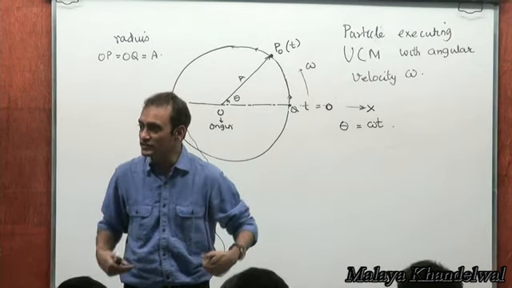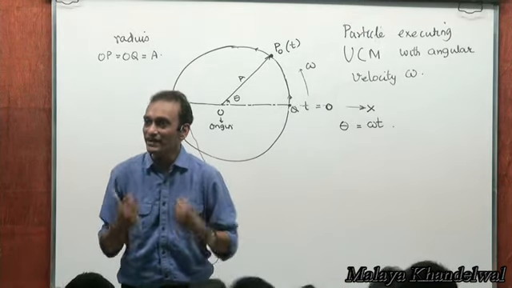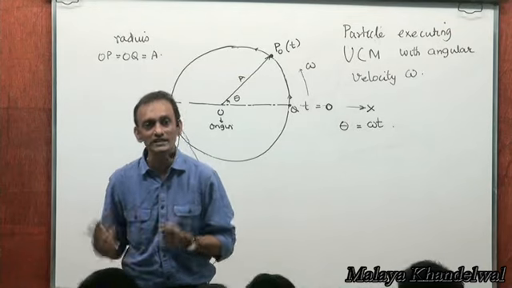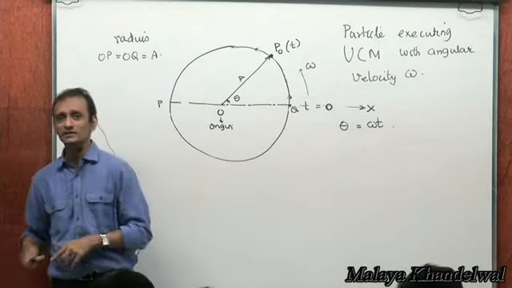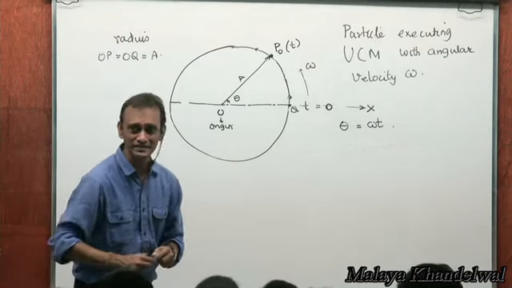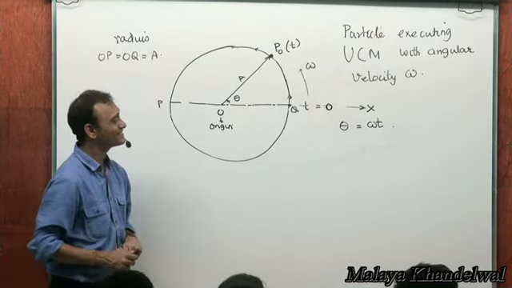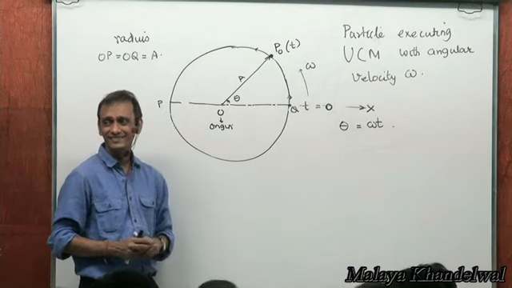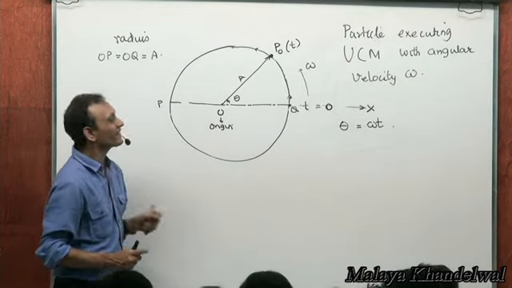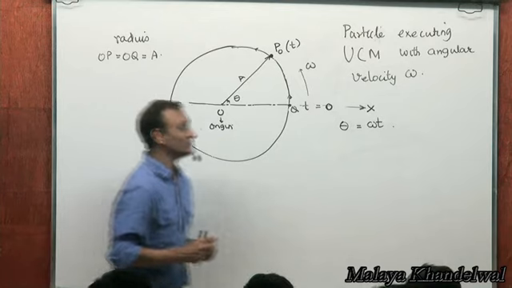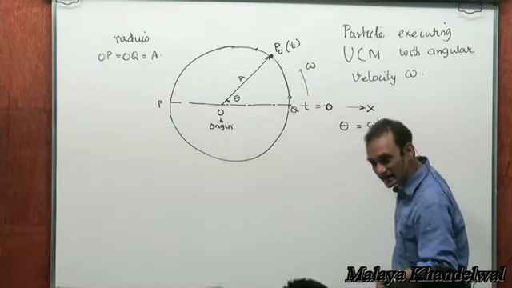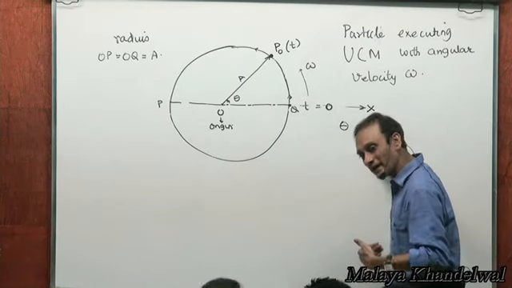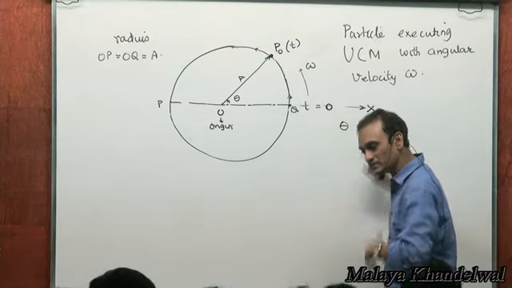Omega is the rate at which angle is described at the center. In 1 second, omega radians is described. In t seconds, omega t radians is described. Yes or no? You people need to have more tests. Okay. Now, see, omega radians described per second at the center. So in t seconds, omega t if omega remains constant, right?